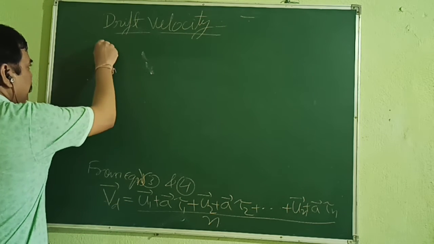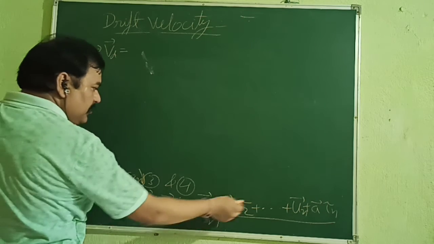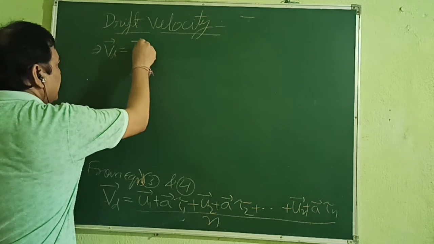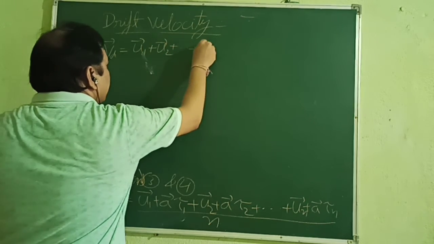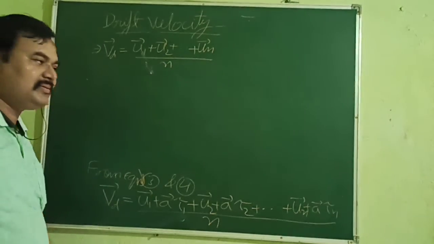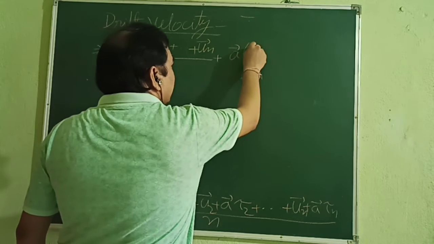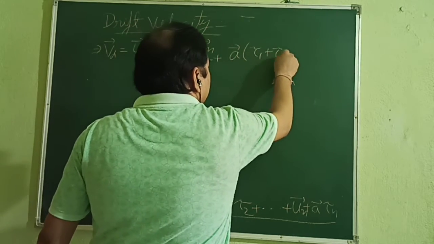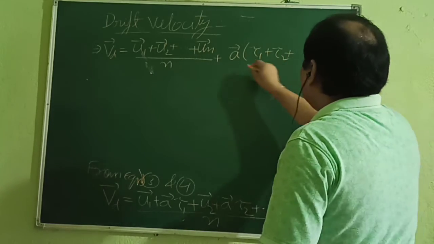This implies that Vd is equal to, we can take U1, U2, U3 separately. So we get U1 plus U2 plus dot dot dot plus Un, and we can separate out this n. And the remaining, plus A is common in all, so we write tau 1 plus tau 2 plus dot dot dot plus tau n, and whole upon n.